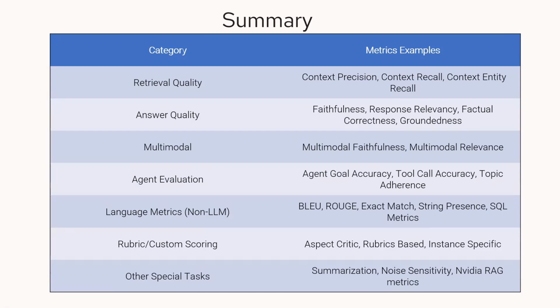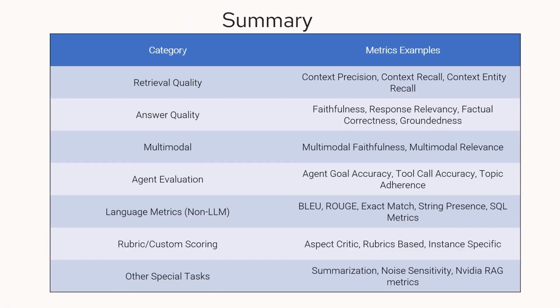Let's summarize what we have seen so far. Category wise, you have retrieval quality. Whenever you prompt a question, based on the question it will retrieve some context. How good that is will be measured by retrieval quality. Under this category, you have context precision, context recall, and context entity recall. As you can clearly see, these metrics have the prefix context. By seeing this itself, you can understand this is related to retrieval quality and context.